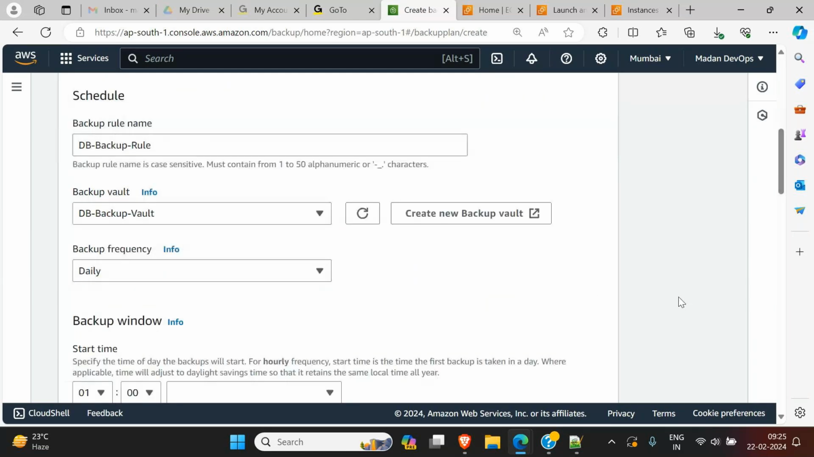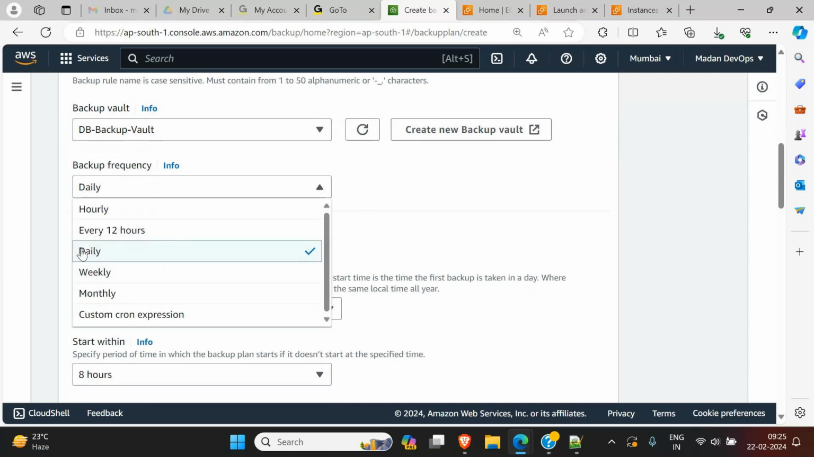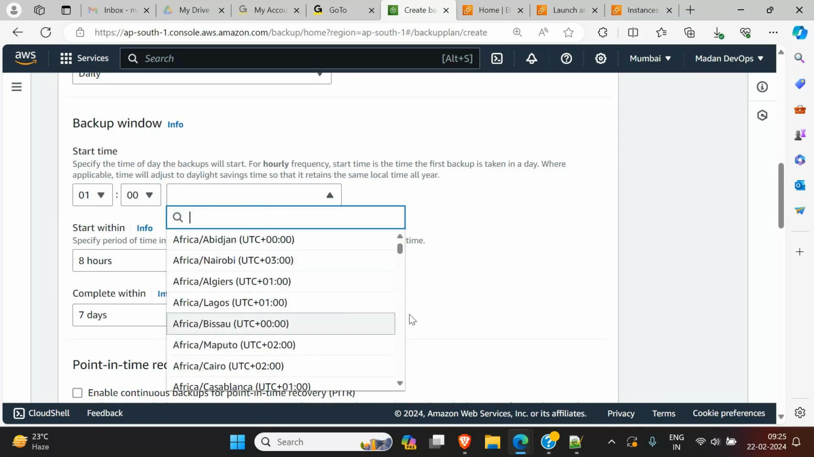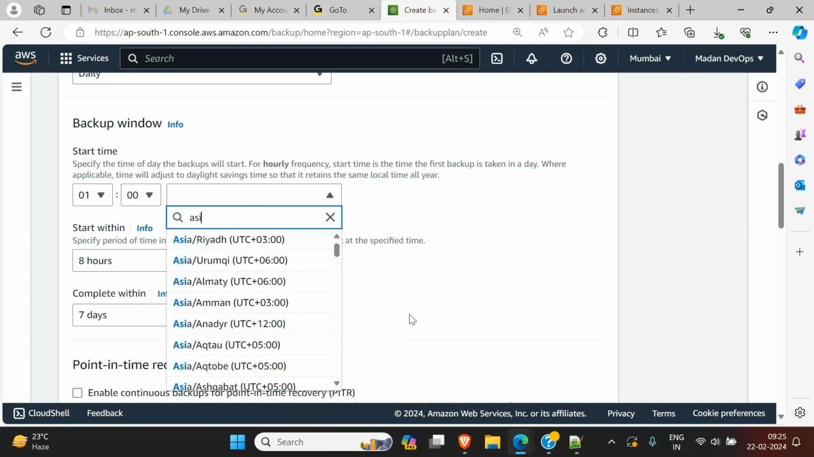And now frequency, you want daily or what you want. For example, here I want to take daily, right? And start time, when you want to start a backup. Here we have different regions. Let's select our Indian time, Asia slash Kolkata. Okay, see, Kolkata came.